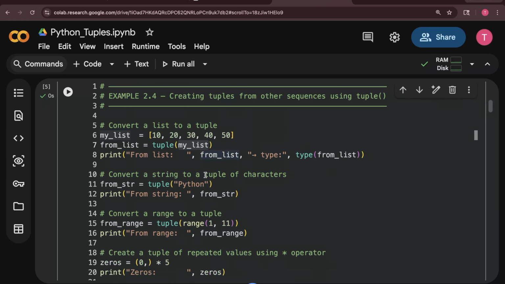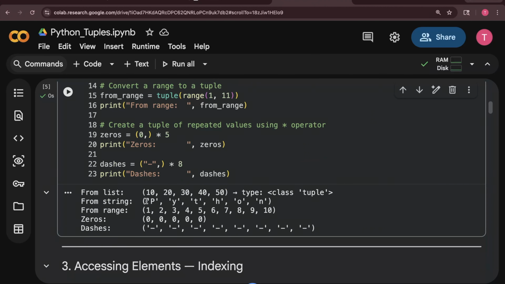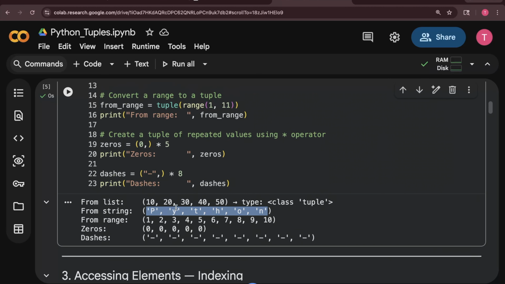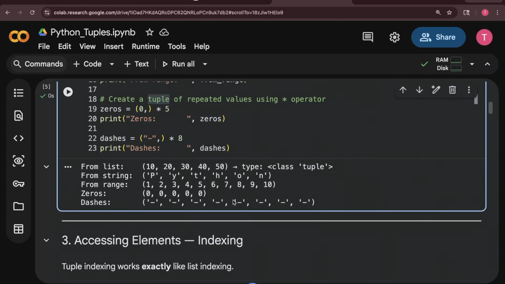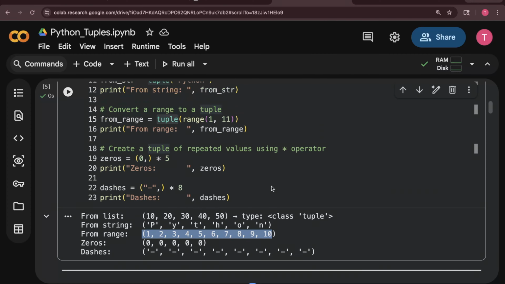Same example, you can recall when we did list. If I pass any string inside the list constructor or tuple constructor, it will convert that into a tuple like this. It will pick each and every character, each and every alphabet, and convert them into a tuple like this. And same for range. If you call list, you will get values like this, and if you call tuple, you will get values like this. Same thing, same as list here.